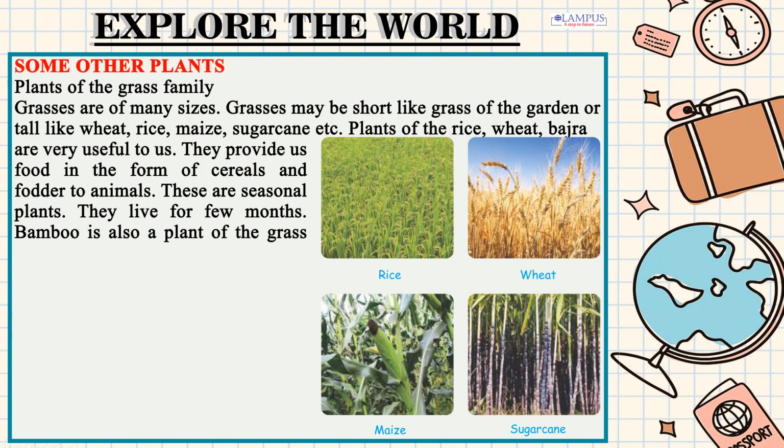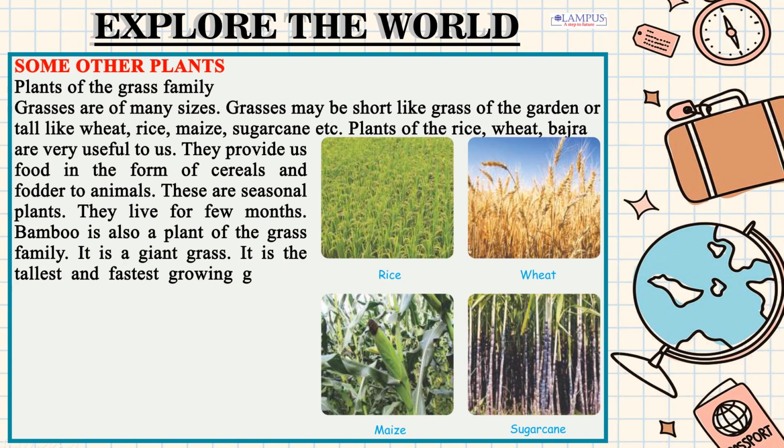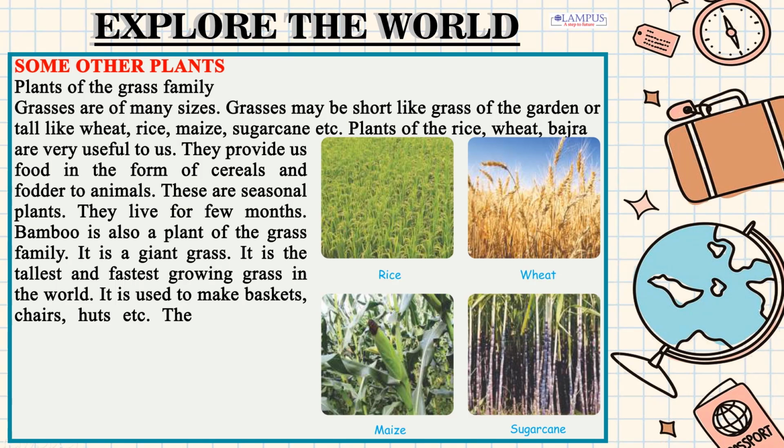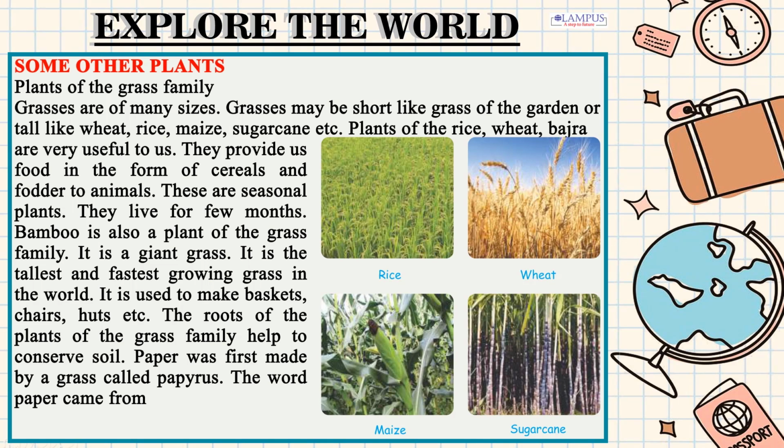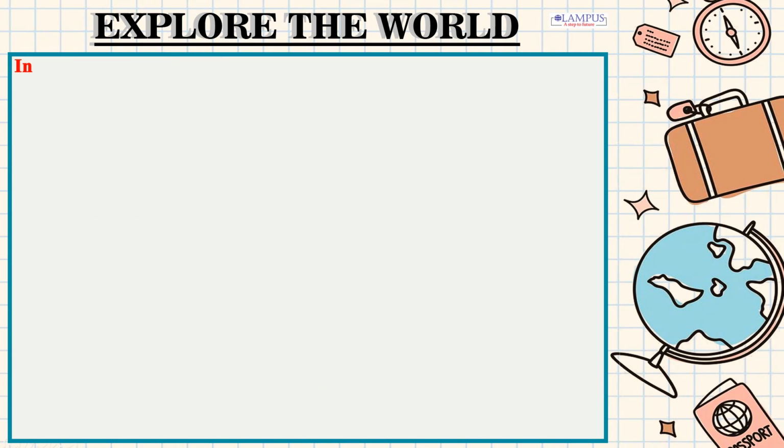Bamboo is also a plant of the grass family. It is a giant grass. It is the tallest and fastest growing grass in the world. It is used to make baskets, chairs, huts etc. The roots of the plants of the grass family help to conserve soil. Paper was first made by a grass called papyrus. The word paper came from the papyrus.